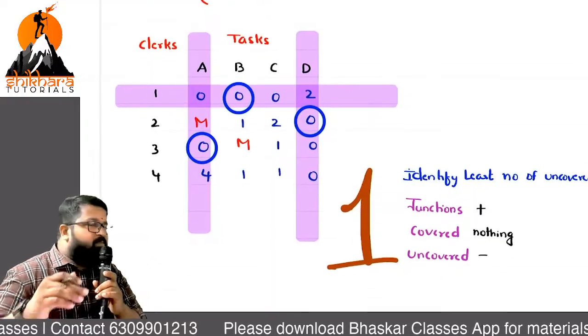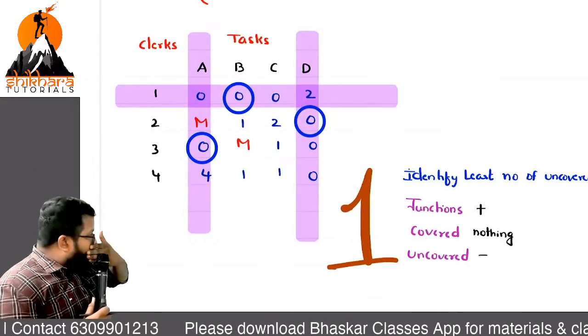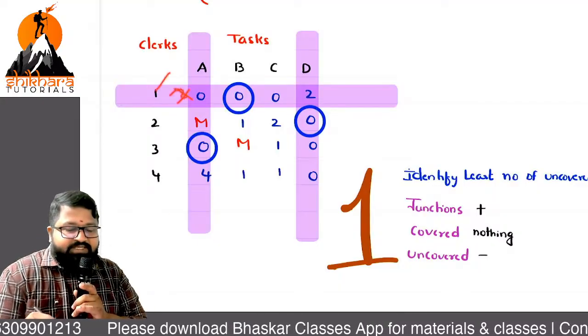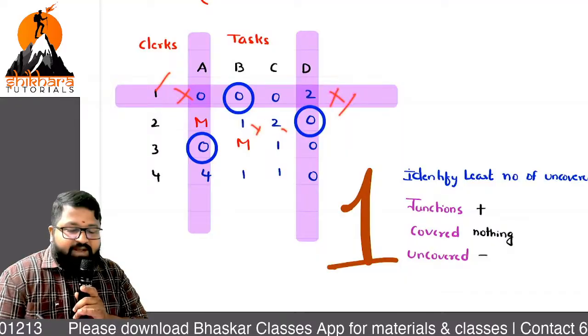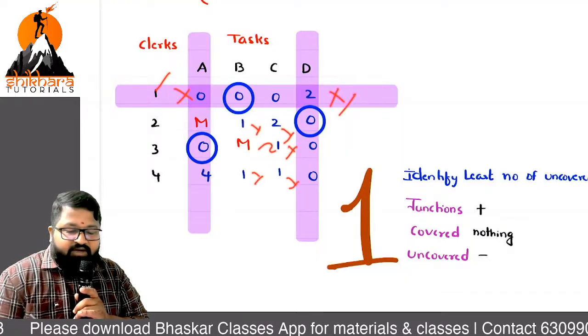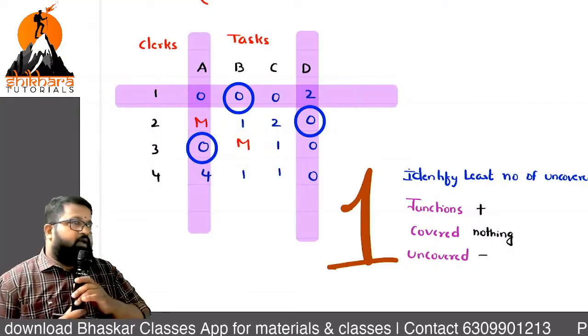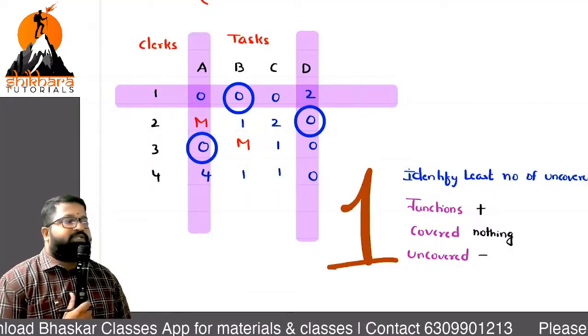And of the balanced numbers, what is the least number? 1 is the least number. What should we do? We should add at junctions and deduct from the uncovered numbers. If I deduct from M minus 1, what is the result? M. So do not worry at all. Do that process. Do the improvement process.